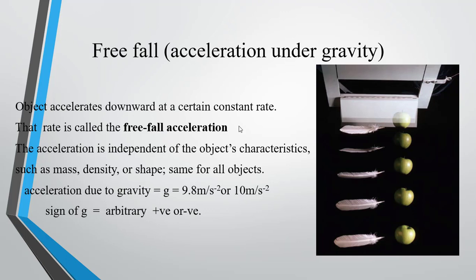At sea level we can say that everywhere its value is the same, which is equal to 9.8 meter per second square. But when we go under the earth, the value of g changes. The sign of acceleration due to gravity is arbitrary. Whether a body is moving upward or downward, the sign doesn't matter, so we can take any sign, positive or negative, for the value of g for our convenience.